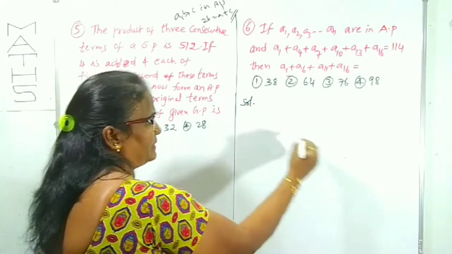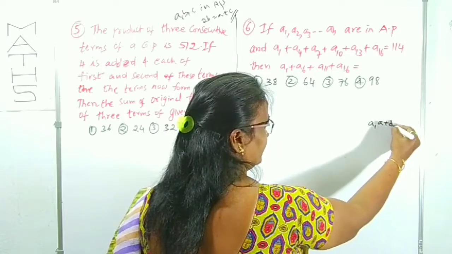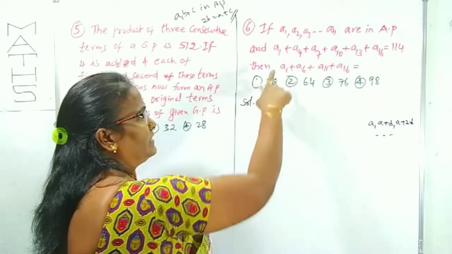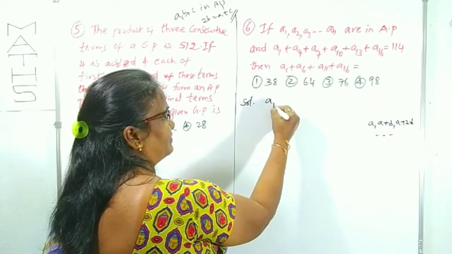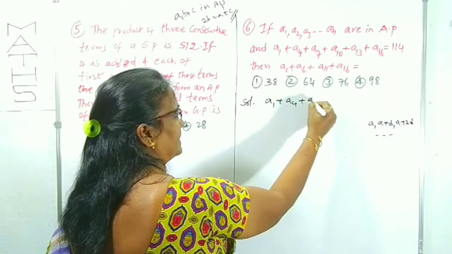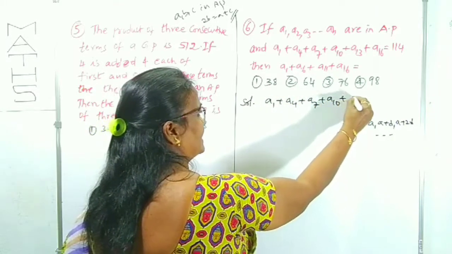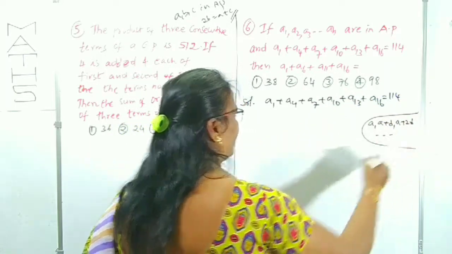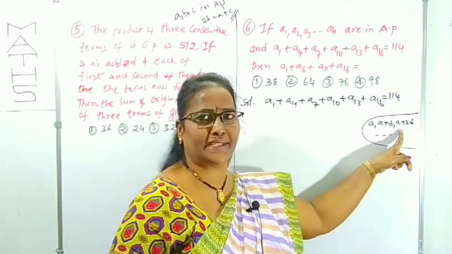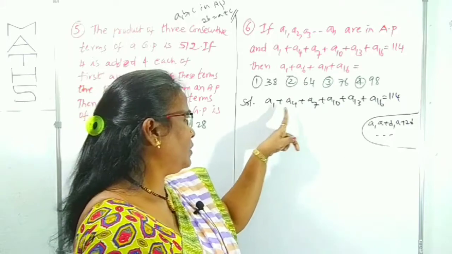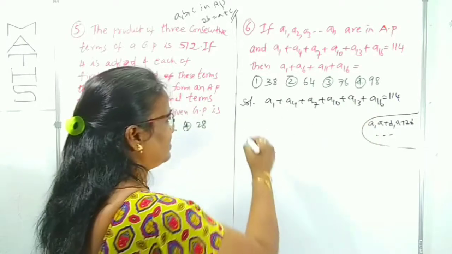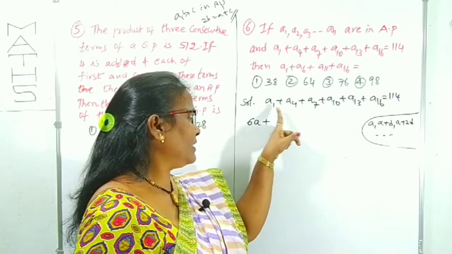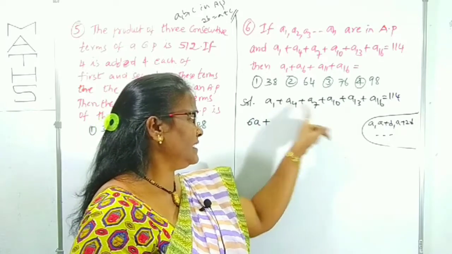You already know the AP series. AP is in the form of A plus D, A plus 2D and so on. Given A1, A4, A7, we can use that sum first. A1 plus A4 plus A7 plus A10 plus A13 plus A16 is 114. By adding all, in every term there is an A. So how many terms are there here? 1, 2, 3, 4, 5, 6. That means 6A will come here, because there will be 6 A's.